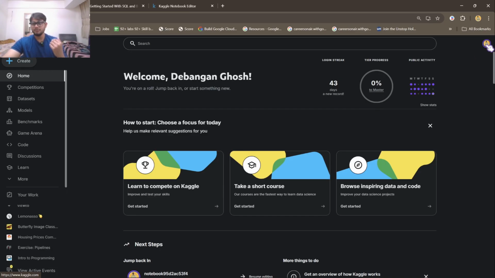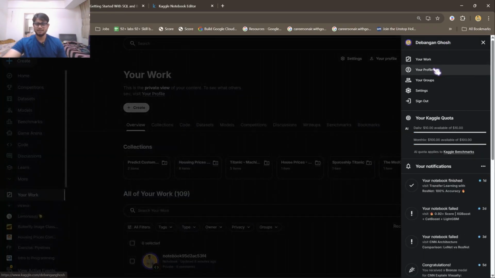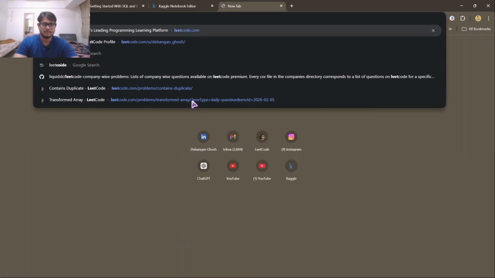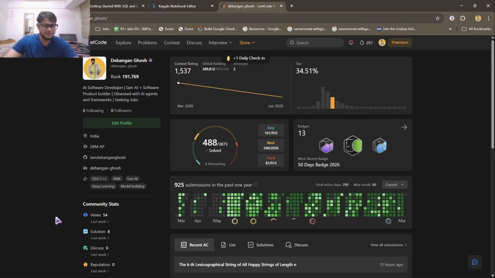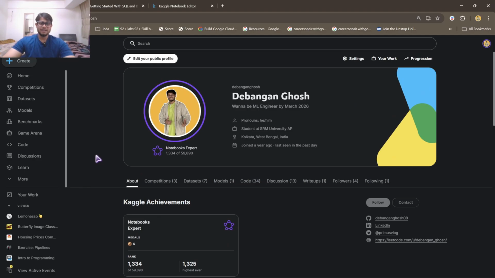Now coming to the most asked thing: how I became a Code Expert. You can see over here, Code Expert within just 30 days of my Kaggle starting. I already knew before coming to Kaggle that there are rankings over here, just like we have Knight and Guardian ranking in LeetCode. If you go to my LeetCode, right now I have not been solving, I have solved almost 500 questions, so that's out of context right now. The rankings are based on 4 different things. First is competitions, then datasets, then code, and then discussions.